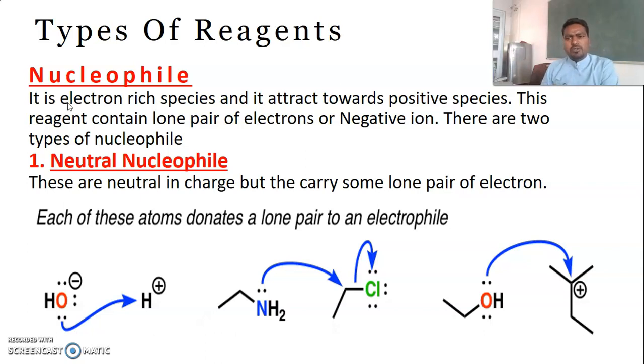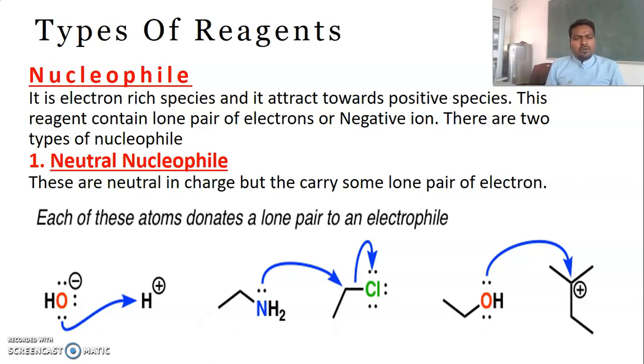So nucleophiles are species that have a tendency to move towards positively charged species. Why are they moving? Because they are electron rich in nature. That's why they are moving towards the positive side.